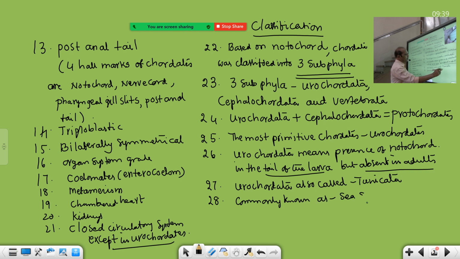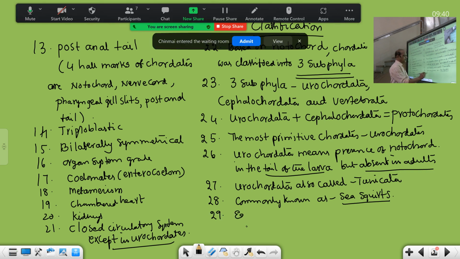This is the familiar name. You have to remember sea squirts, because these are mostly sedentary forms attached to the substratum. They are removable. If they are disturbed by any animal, they release the water forcibly through the branchial aperture. The water comes out like a syringing manner, so that phenomenon is called squirting. Hence these are commonly called sea squirts.